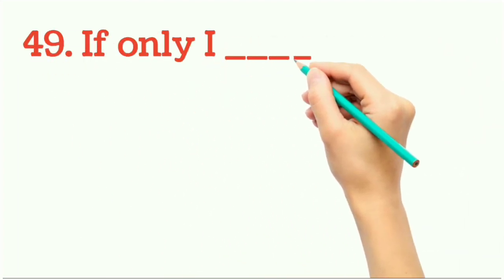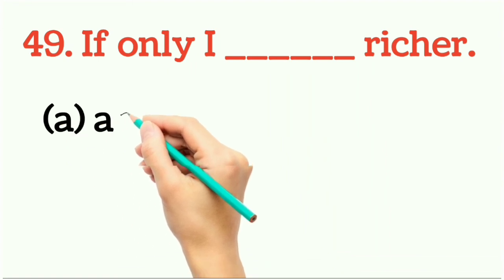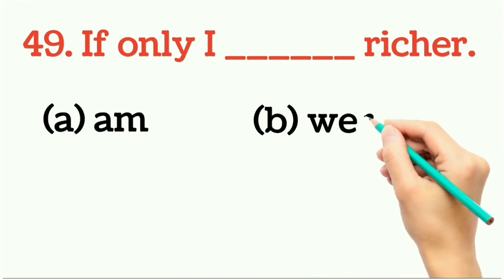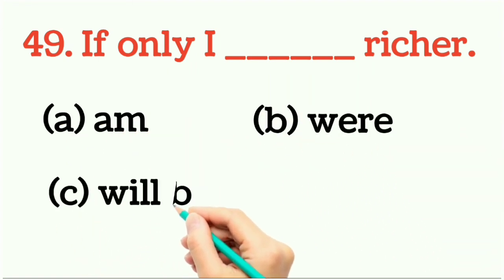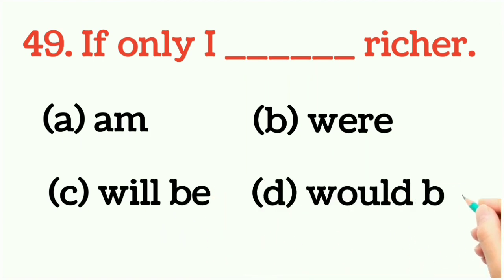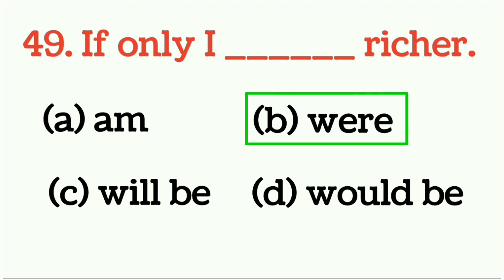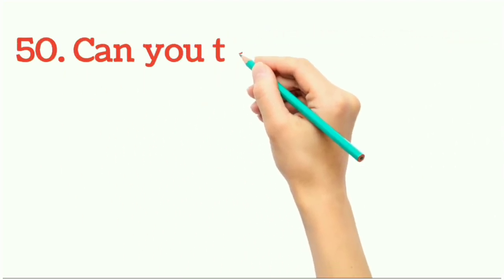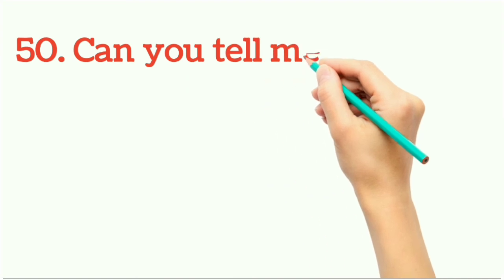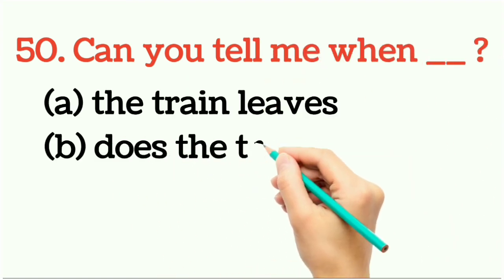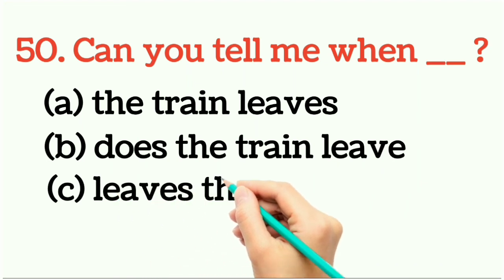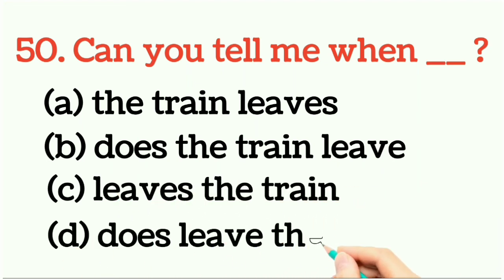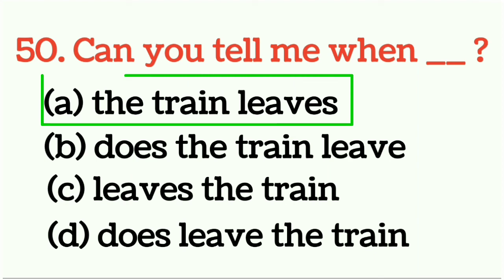Question number 49. If only I dash richer. So which one is the correct answer? You have to choose, and right answer would be option number B. If only I were richer would be right answer. Question number 50. Can you tell me when dash? So what would be right answer? You have to choose, and right answer would be option number A. Can you tell me when the train leaves? Would be right answer.